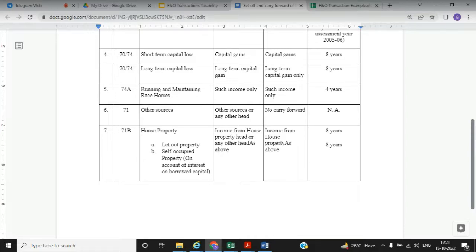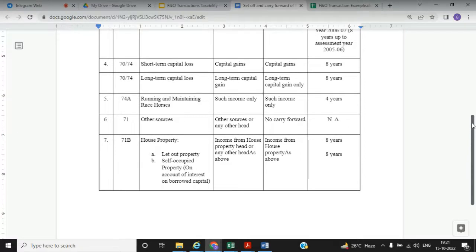Same in house property. Loss from house property can be set off against income from house property or any other head. In the subsequent year, it can be set off against income from house property only. And those losses can be carried forward up to 8 years.